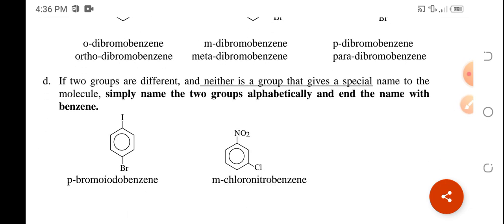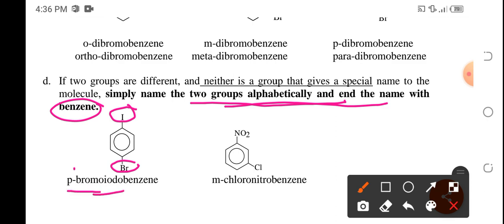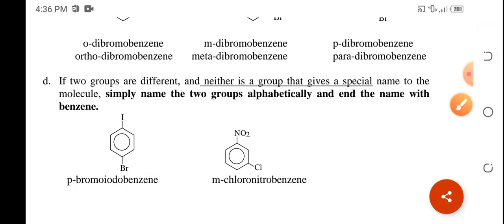Now, if there are still 2 groups and none of them has a special name, so you have to just write them alphabetically with the ending benzene. So this is iodo, this is bromo, so therefore that is para-bromoiodobenzene. Mauuna muna si bromo bago iodo, and then the word benzene. Okay?